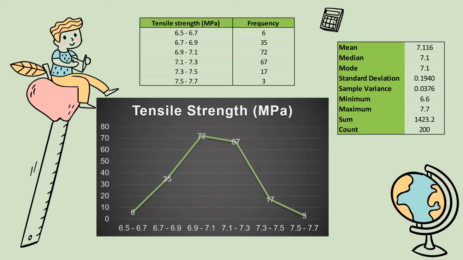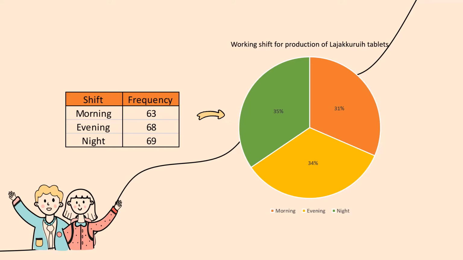The most frequent tensile strength of the tablets produced is 6.9 to 7.1 megapascal. Lastly, we know that the shift that produced the most tablets in December 2020 is the night shift, with 35% production of Lajak Kuruih tablets.